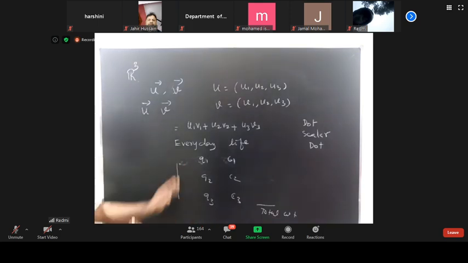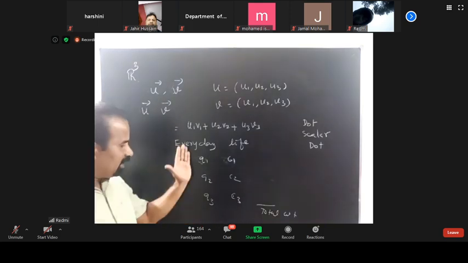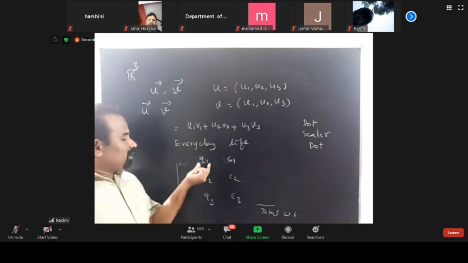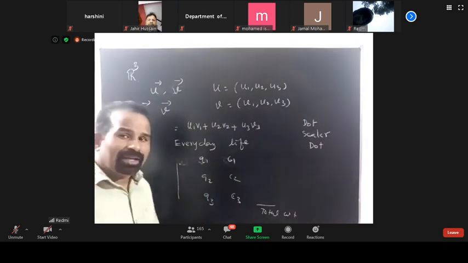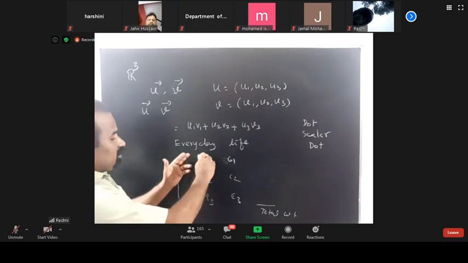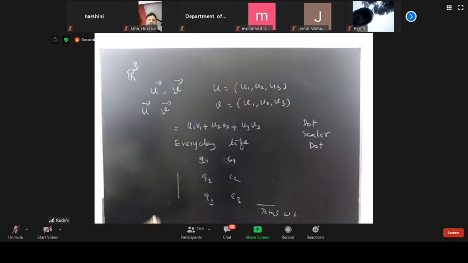Suppose we purchased only 3 varieties. Accordingly, the quantities are Q1, Q2, Q3. Now this is a vector, because the vector is nothing but Q1, Q2, Q3. This is a horizontal array. Let us write it in vertical form. This is also a vector, and it is called a column vector.